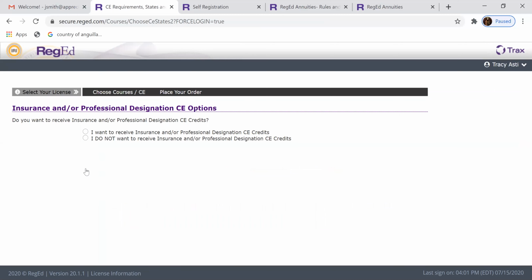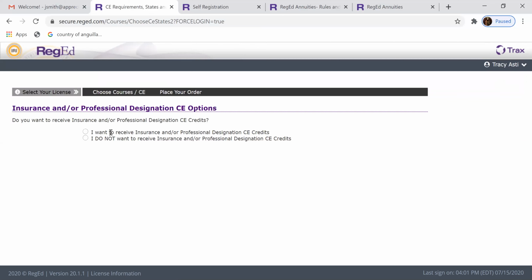And then this screen is going to have you elect whether you want to or do not want to receive CE credits for your training course that you complete. Some states do require you to select that. If you select you don't want to receive it, you'll get an error saying you have to select that you want to receive it. But the only thing I want to note on this is if you select you do want to receive CE credits, it does cost a couple dollars additional per course, but Reg Ed's going to file that with your state.